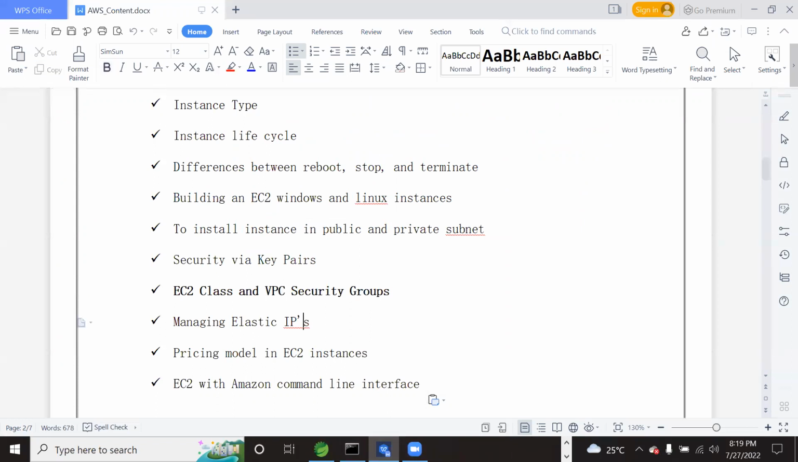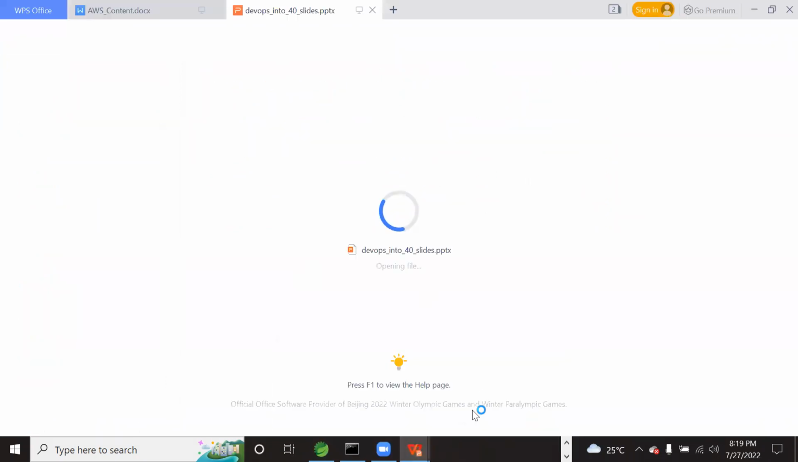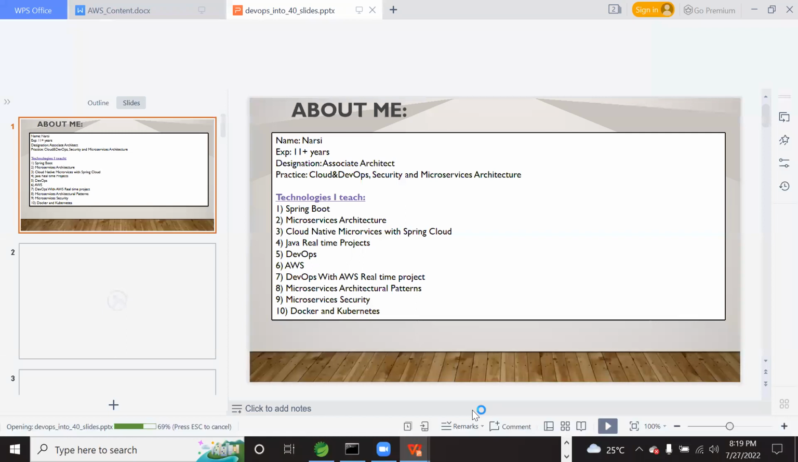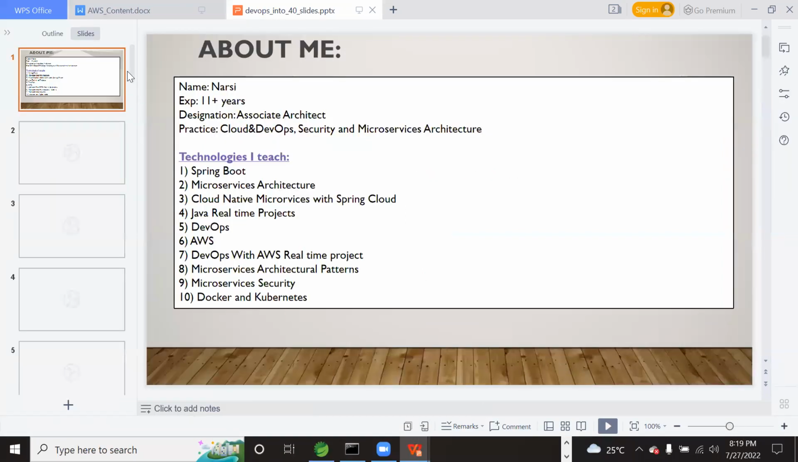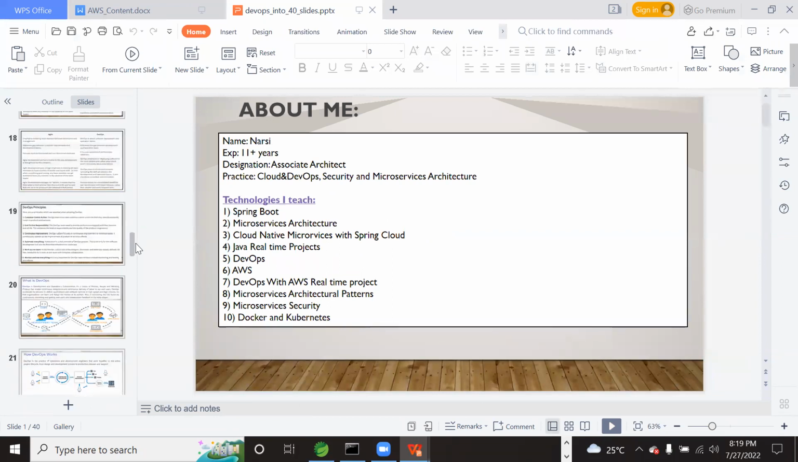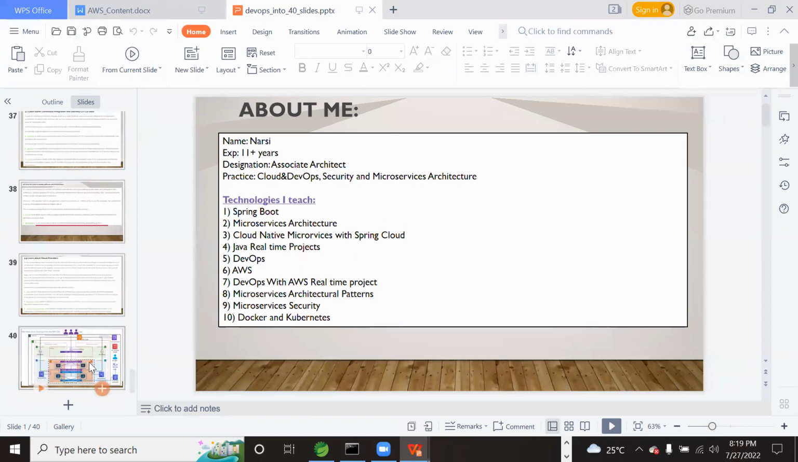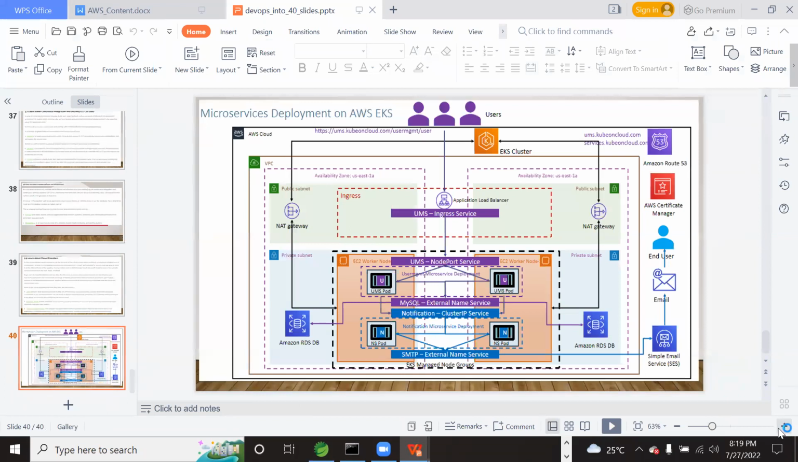VPC, to make it understood better, I'm just opening one slide. Let me open my PPT. To answer this, it is a virtual private cloud that we will create. That virtual private cloud will decide whether the AWS EC2 instances can be accessed over the network or not. So the scope of the instances' access will be given by this VPC.